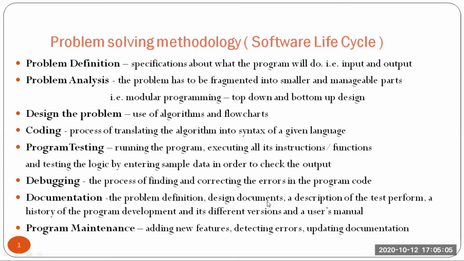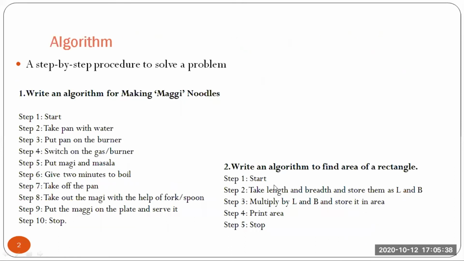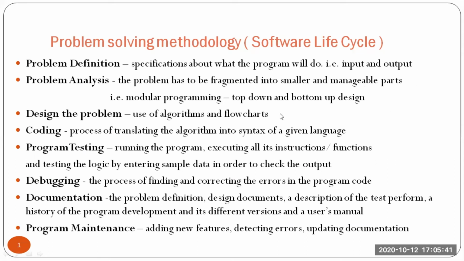What is documentation? Documentation is nothing but whatever we have done till now, from problem definition to the user manual, we have to document it or create a hard copy of this. And program maintenance is nothing but adding new features, detecting errors, or updating the documentation. Adding new features is needed in case you give the software to the user, or it is still available with you; you need to go on adding new features, and if any errors are there, we need to detect them. So basically, this is nothing but your software life cycle.